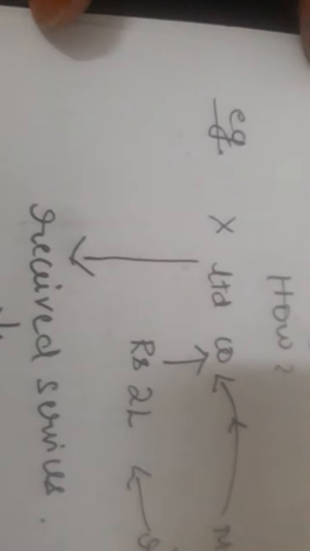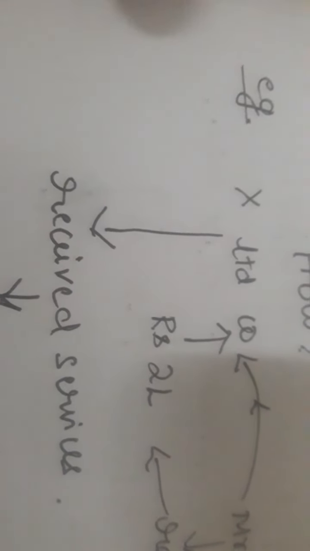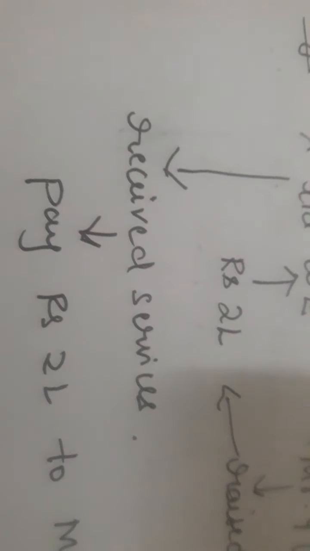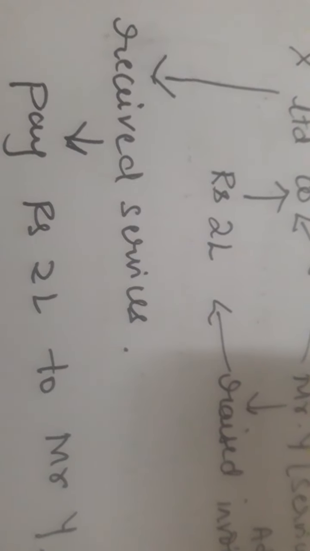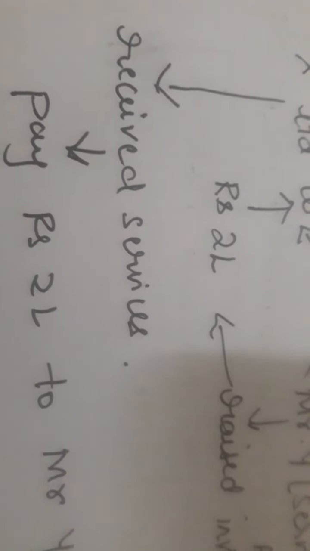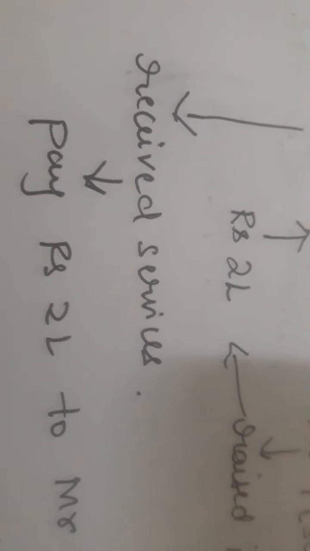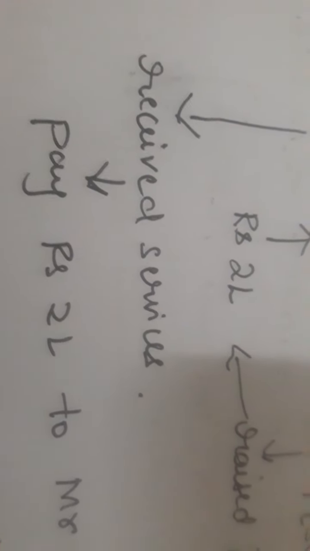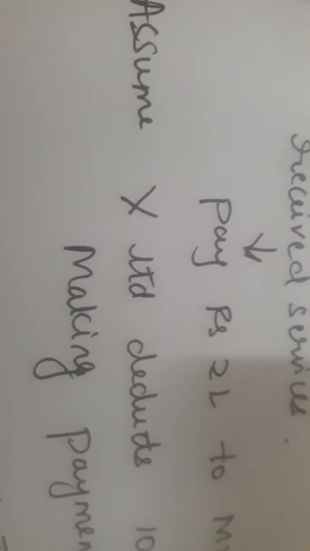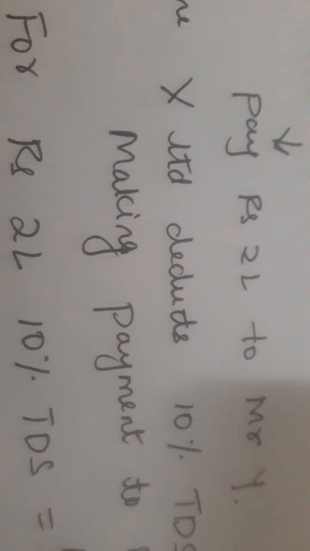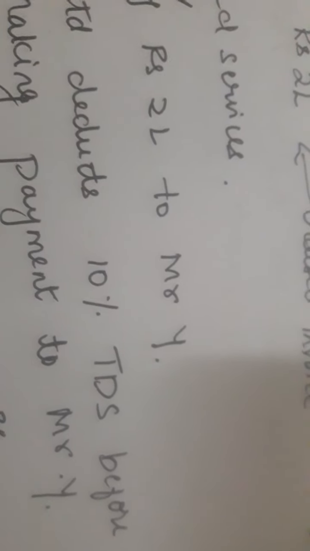Now what is X Limited going to do with that? X Limited has already received the service worth rupees 2 lakhs. Now he has to pay 2 lakh rupees to Mr. Y. But does he pay rupees 2 lakh? No, he will not pay. What he does is deduct a certain amount as a rate by way of TDS from it before making the payment. Let's assume X Limited deducts 10% TDS before making payment to Mr. Y.